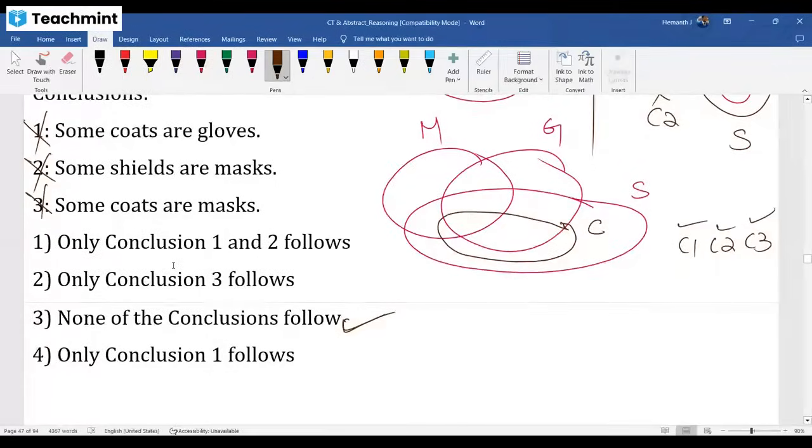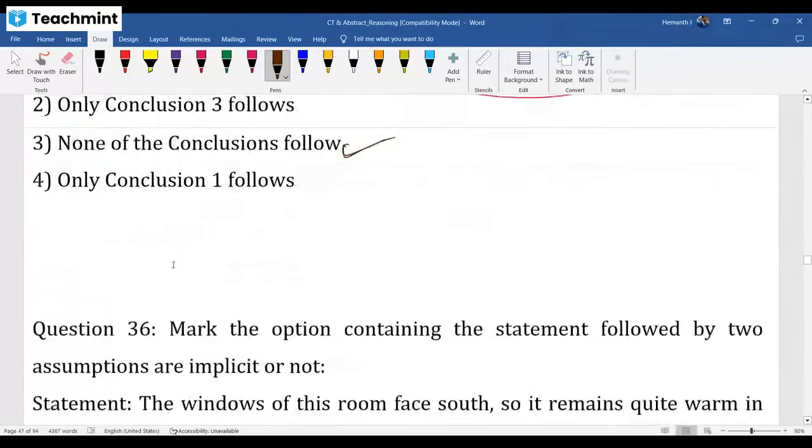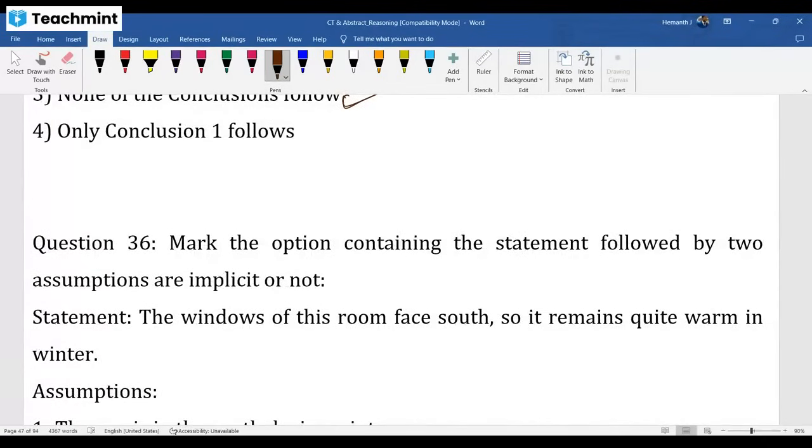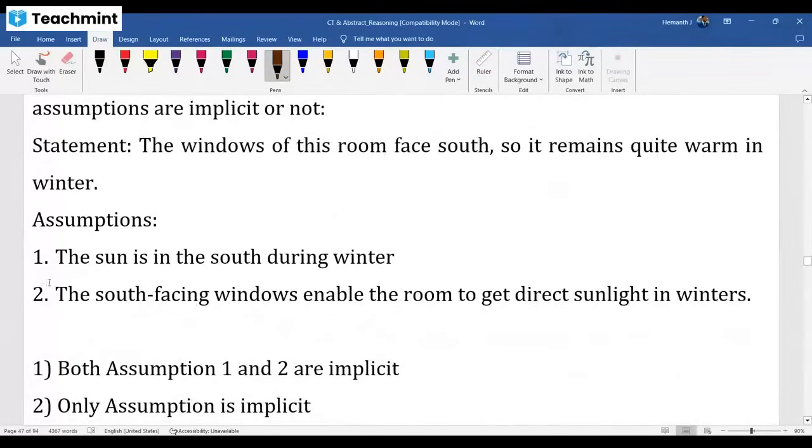The magic is there in syllogism. You need to know that. And syllogisms are around 3 questions. You got clarity. With 1 or 2 more questions, we are closing the session. Don't worry, we're almost at 1:15. Right, so this is the one: statements and assumptions.